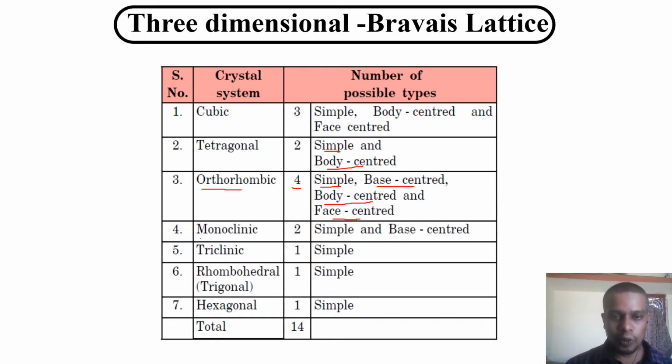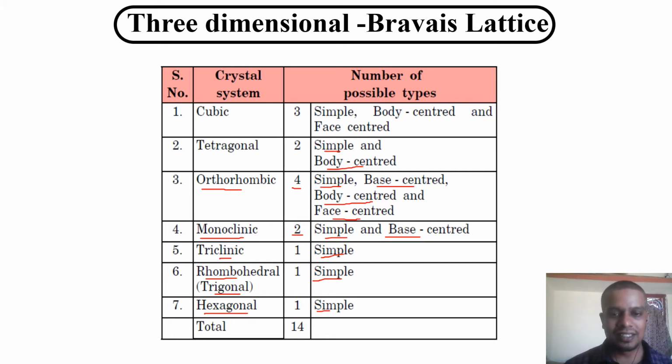If you take the monoclinic system, there are two types: one is simple monoclinic, the next is base center monoclinic. If you take the triclinic, there is only one, the simple. The next one, rhombohedral or trigonal, has only one, which is also simple. If you take the hexagonal, that is also only one.